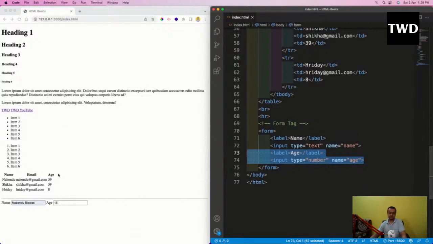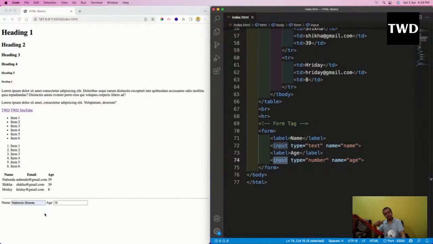Another thing which you might have noticed here is that everything on this line is an inline tag. Label is an inline tag, input is also an inline tag. That's why they are coming in one line. But you might have seen on Facebook or some other site that generally they don't come in one line. They come one after the other line. This is also a good way to give it. Okay.